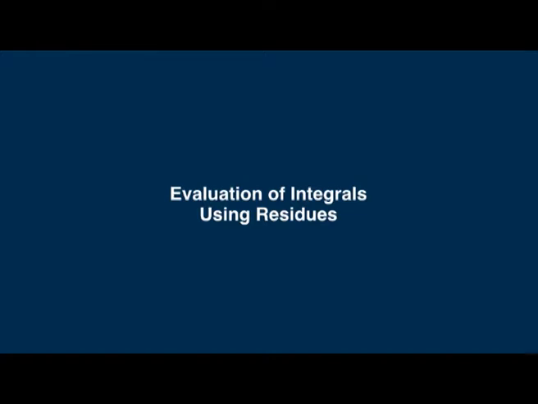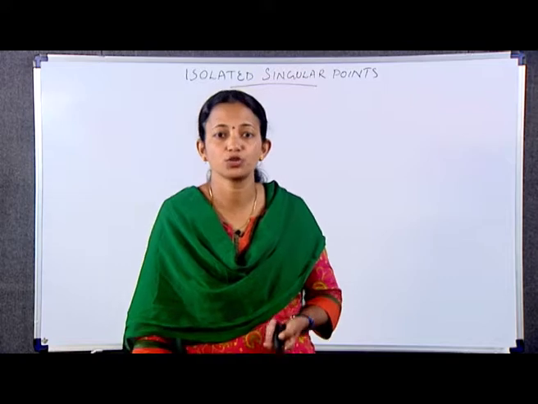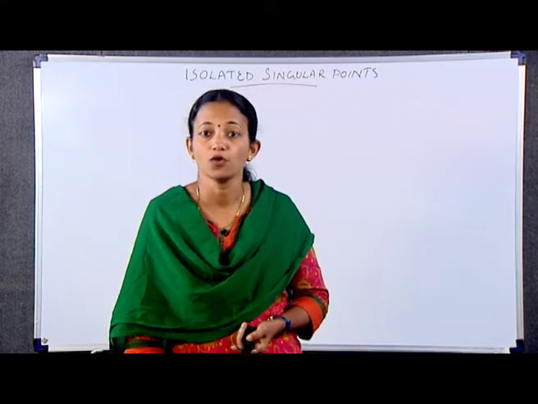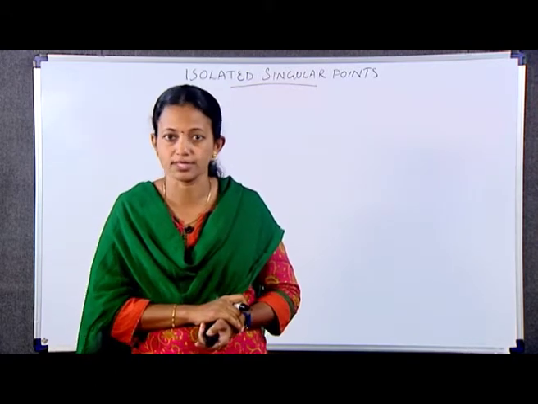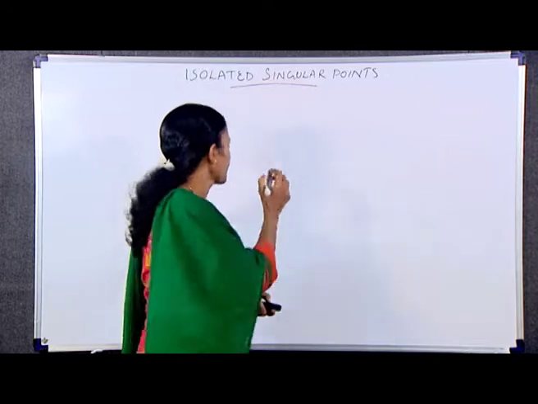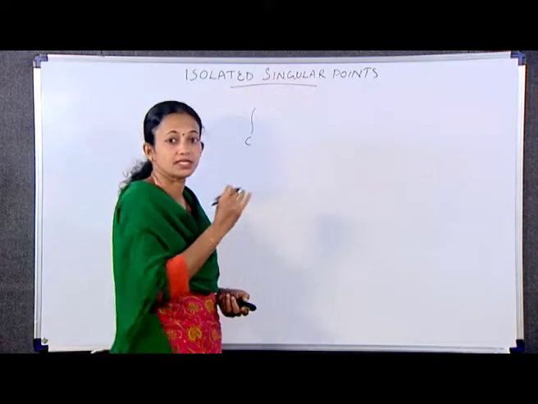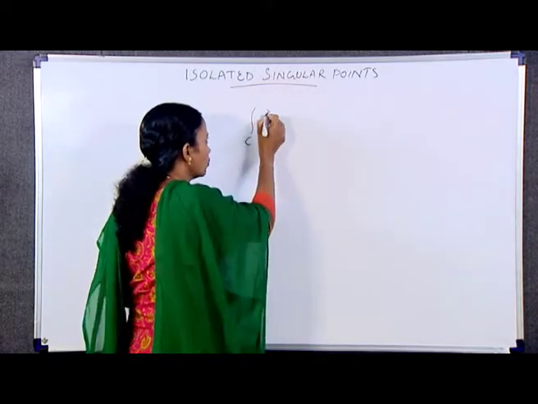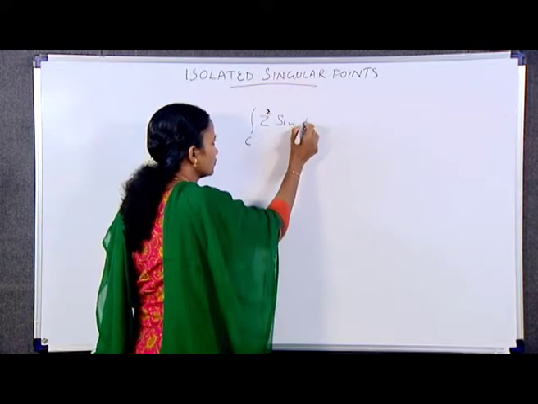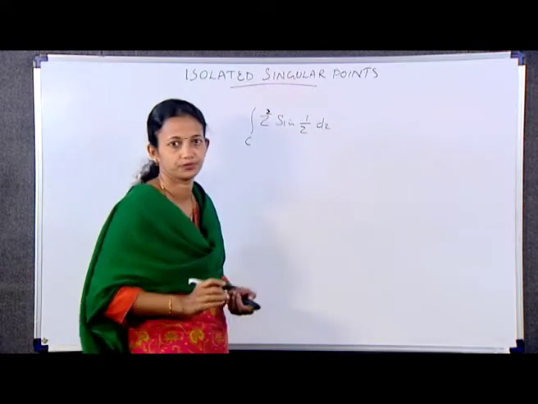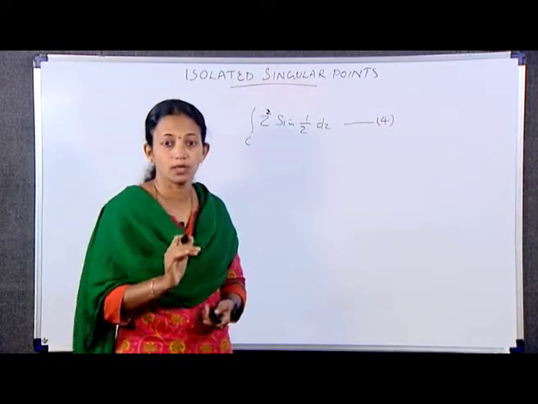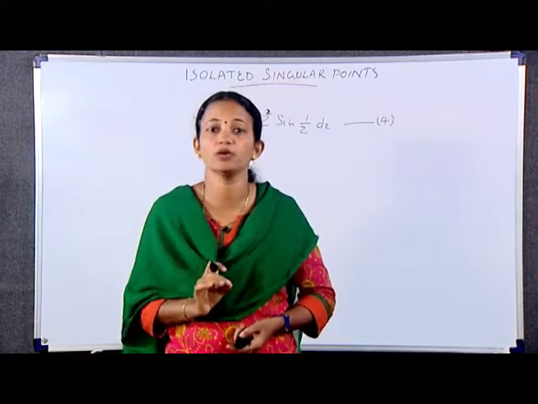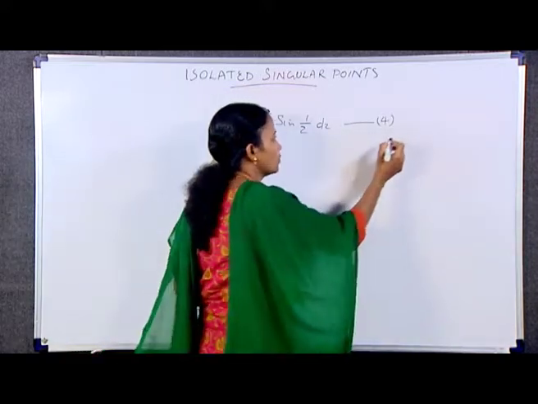Next, evaluation of integrals using these residues. Equation number 2 provides a powerful method for evaluating certain integrals around simple closed contours. For example, evaluate integral over C z square sin 1 by z dz, equation number 4, where C is the positively oriented circle, mod z is equal to 1.